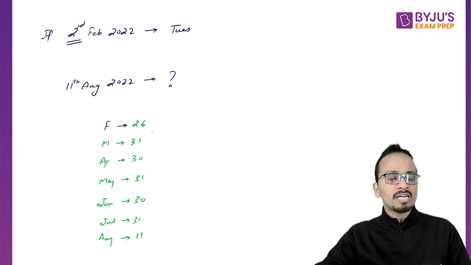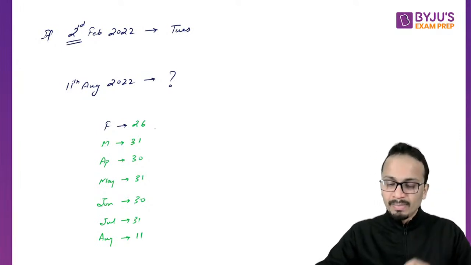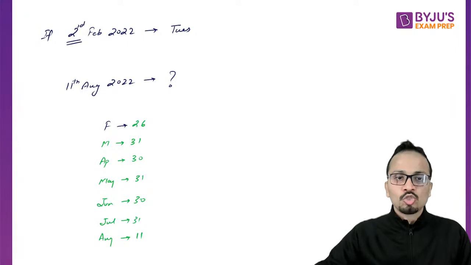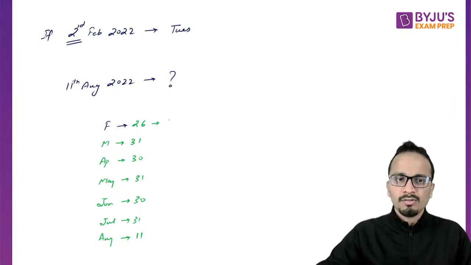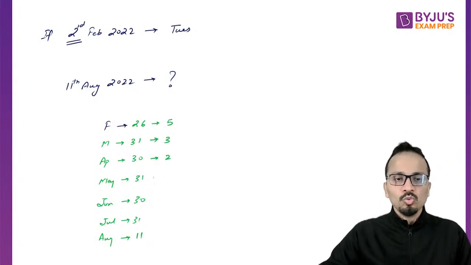So individually, I divide them all by 7 and write the remainder. So 26 when divided by 7, the remainder will be 5, then 3, 2, 3, 2, 3 and 4.